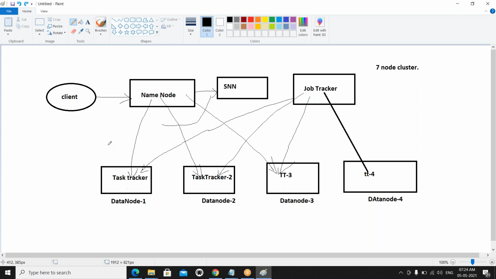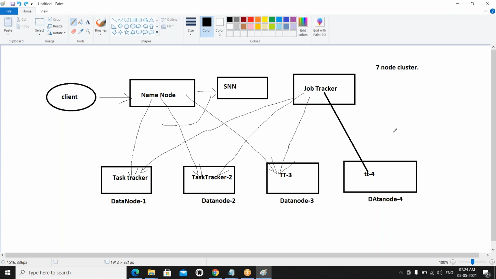First, suppose you are using a 3-node cluster. Just assume that. Here it is 7 nodes. First, suppose I have the 3 nodes. How are we going to dedicate them? One node is the name node, one node is the job tracker, and all the remaining nodes are made data nodes. That's it.